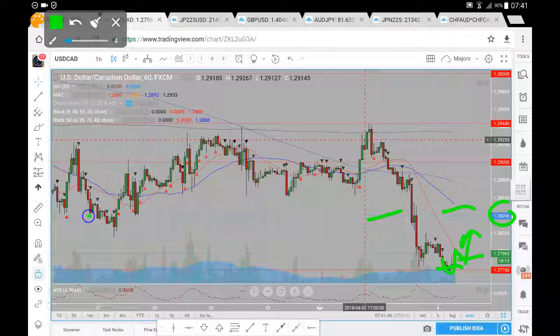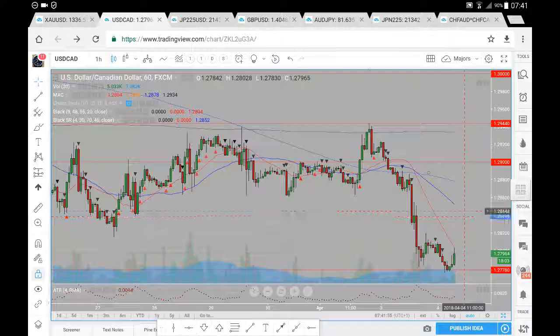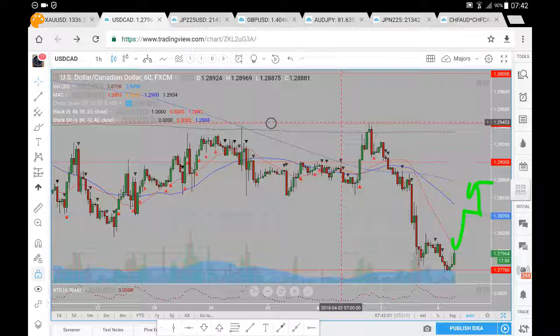A level which previously acted as support could potentially act as resistance, so we do have to be aware of the possibility of seeing sell side momentum come into the market from this 128.39 if we do see the progression to the upside. If we do see a break of this 128.39, the very next major level that we are looking at here would be a move up towards that 129, while being aware of the 128.60s, as we have seen some support coming to the market from these 128.60s.